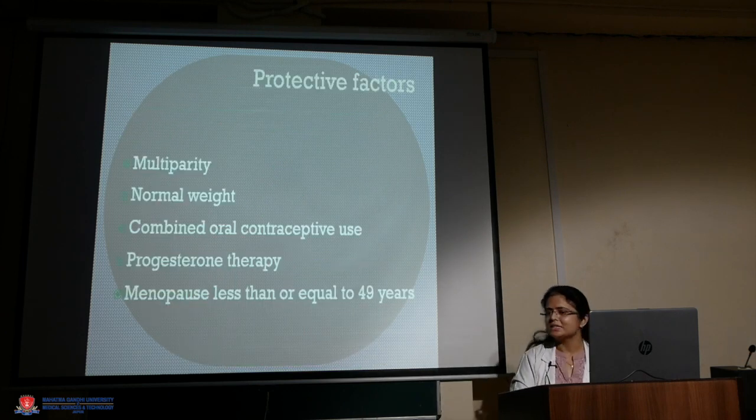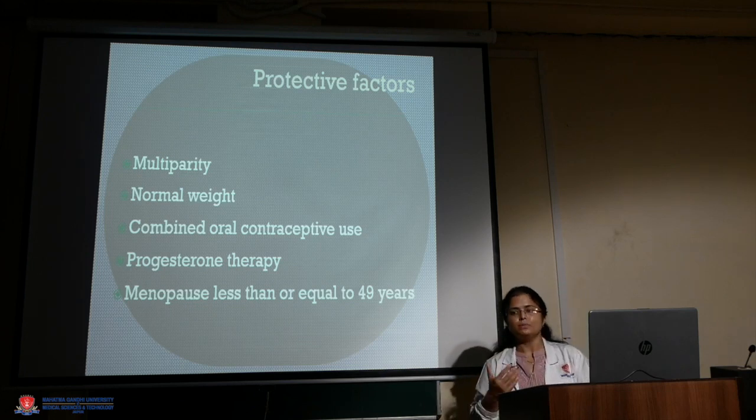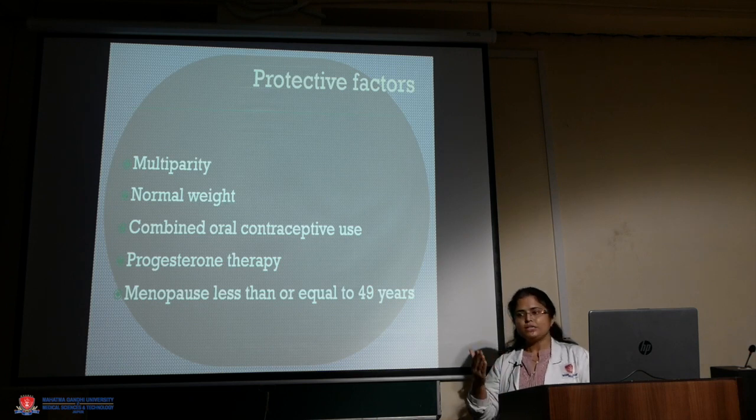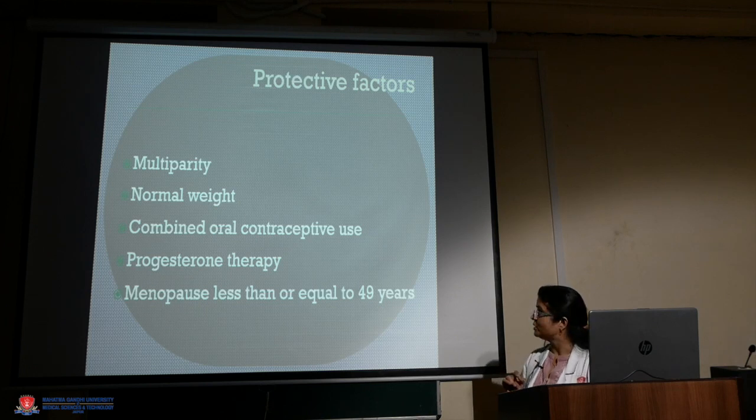Now we have discussed the risk factors. Now coming to the protective factors. First is multiparity. If the patient has given birth multiple times, her estrogen activity has been hampered by the progesterone, or ovarian quiescence must be there. So the patient has got a protective factor for development of endometrial hyperplasia.